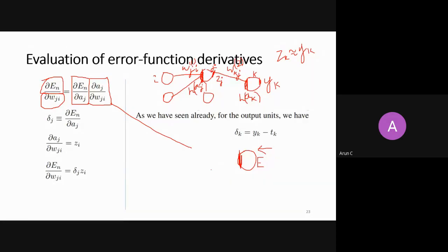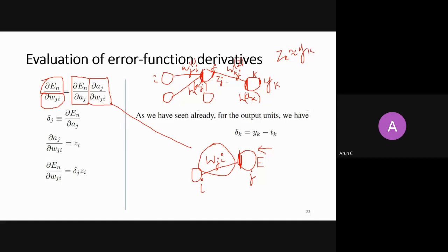There is some node coming from i. This node is connected with this layer, this node j, with some weight parameter wji. So you are calculating a derivative of error with respect to this weight.